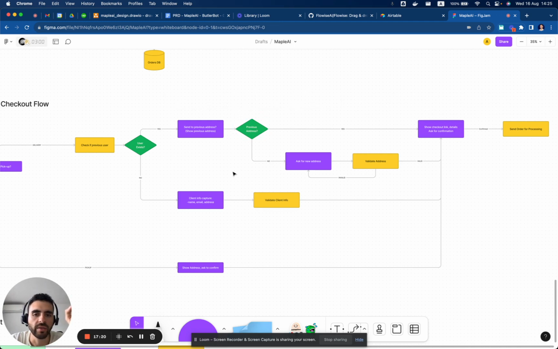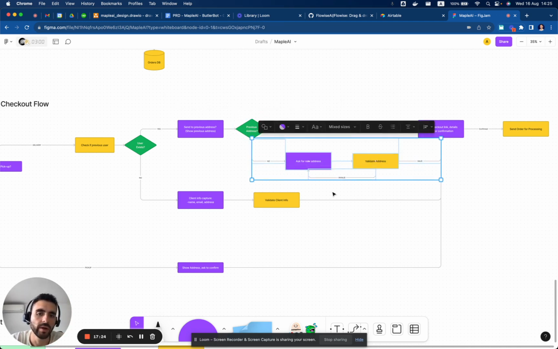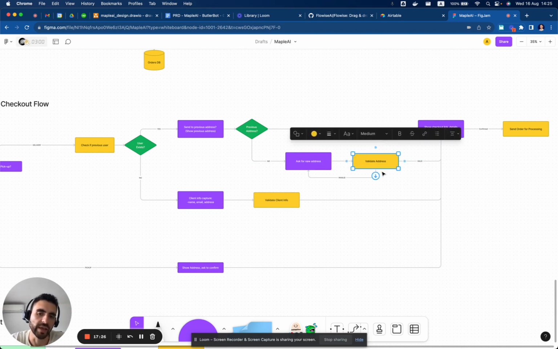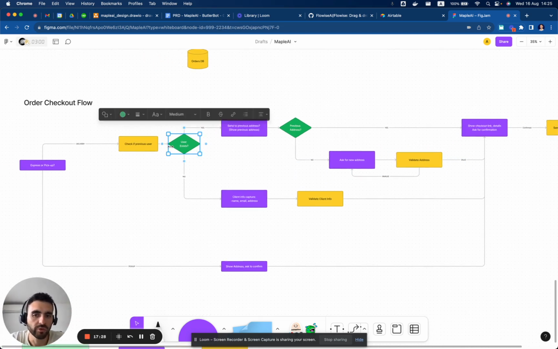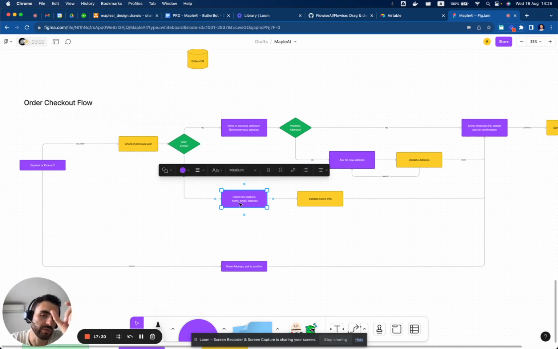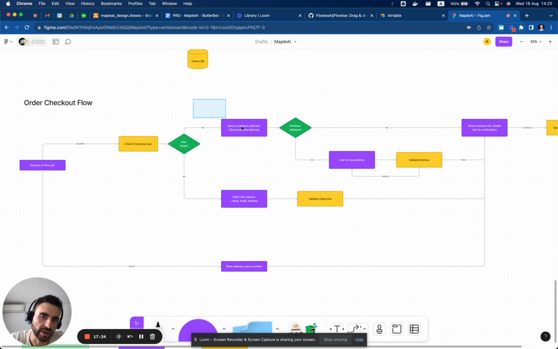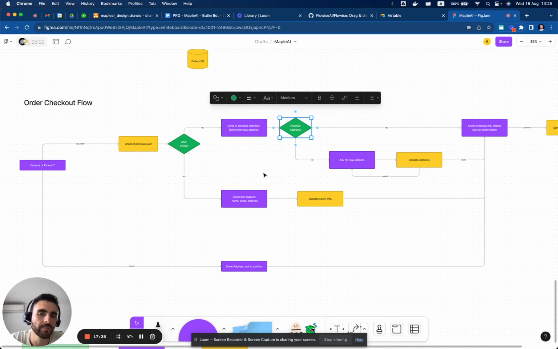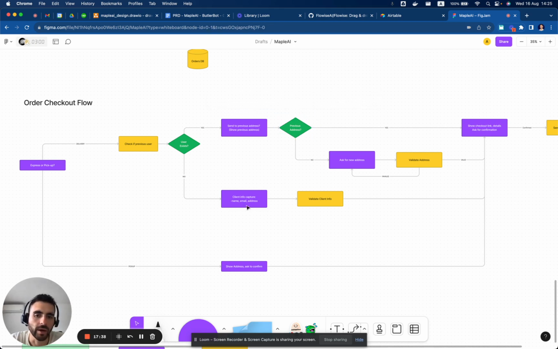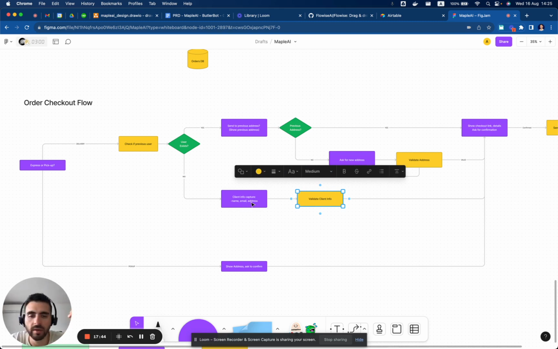But if the user says no, I want to add a new address, then we will add a new address and validate it. If the user doesn't exist, we will capture some of their information: name, email, and address. If they already existed, then we already had that, and we will just validate that the email format is correct and the address is correct. These will be addresses in the United States, so that should be easy.